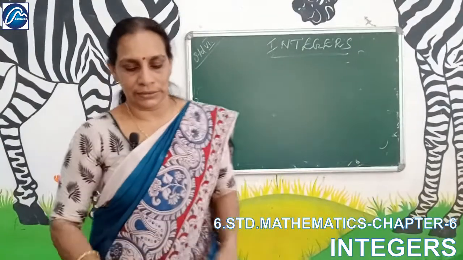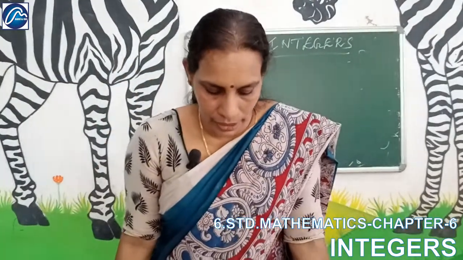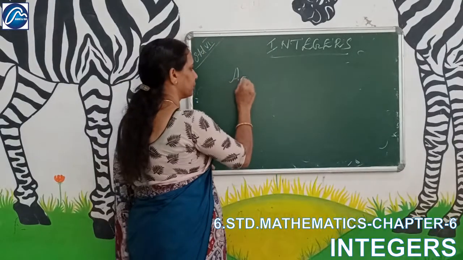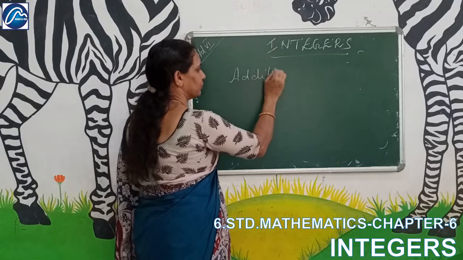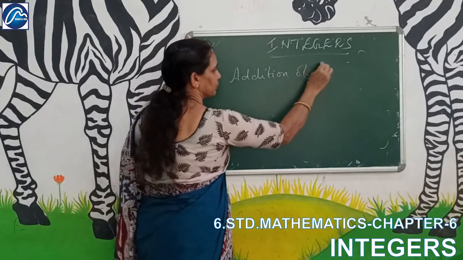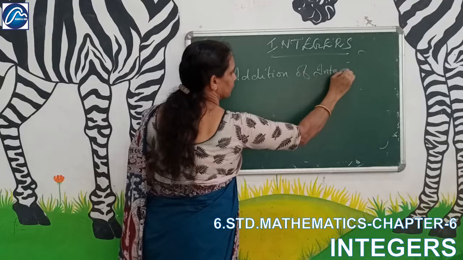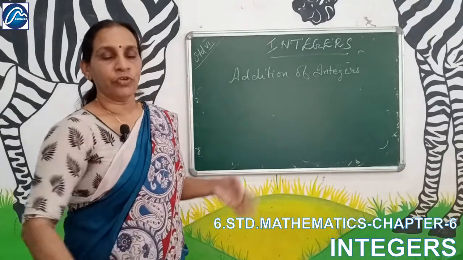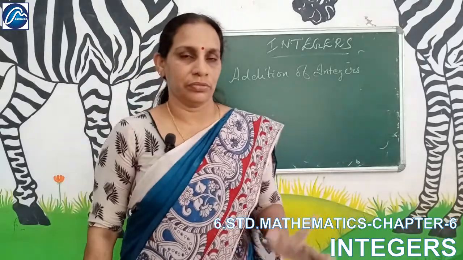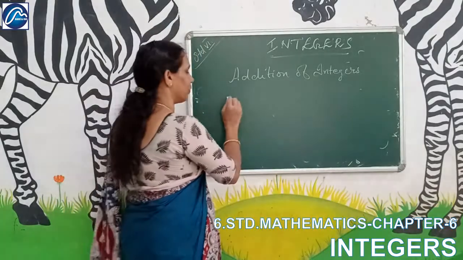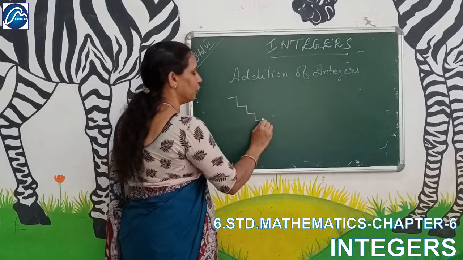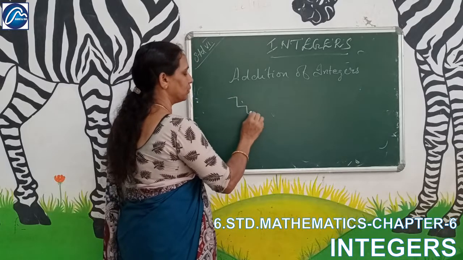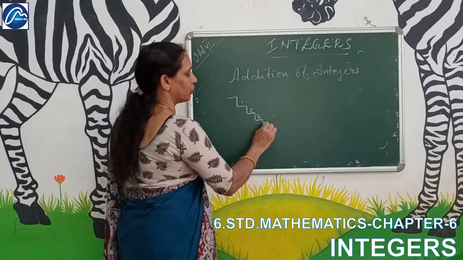Now next is addition of integers. Addition of integers. Okay, if you are going down 4 steps from the ground level, 1, 2, 3, 4, you have reached here.